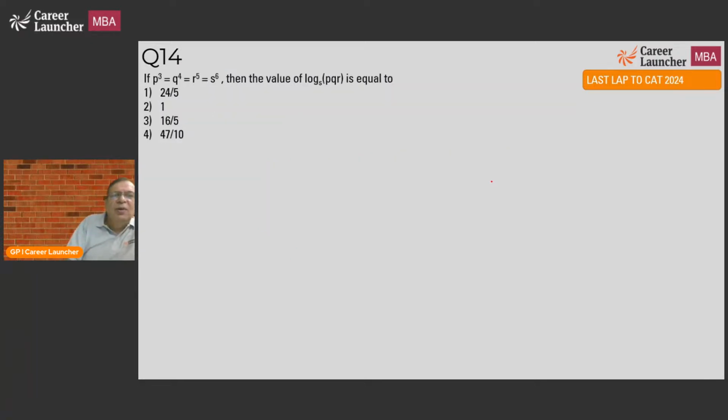Okay, logs. Many people leave logs, but this is a very simple question of log. P cube equal to Q to power 4 equal to R to power 5 equal to S to power 6. What is the value of this? Round one. What should you do? Look at this expression: log to the base S of PQR. Convert PQR everything to S.